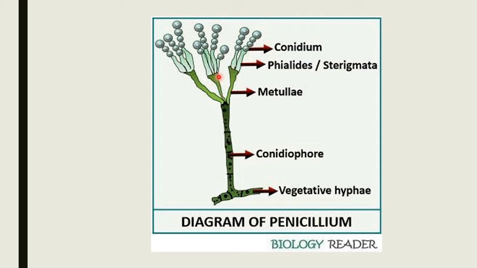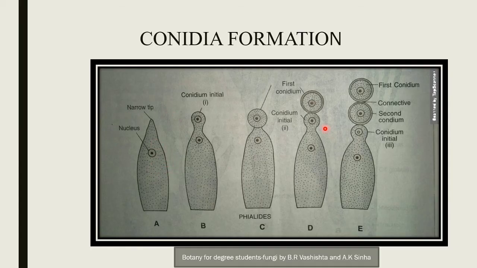Here the ultimate branch is called metulae, and these metulae produce a group of flask shaped structures called sterigmata or phialides. And from these sterigmata, the non-motile, non-flagellated spherical conidia are formed. This is the diagram showing the conidia formation from the sterigma.